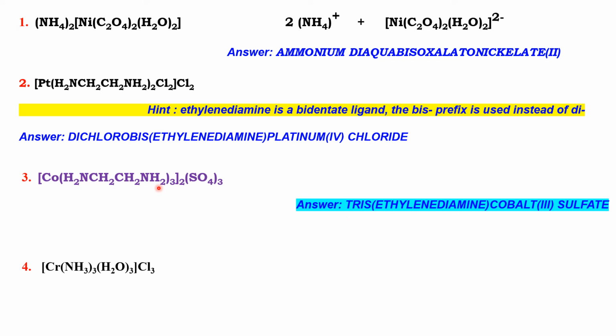So tris, three molecules are there. Tris(ethylenediamine). The central metal atom is cobalt, and the coordination sphere has a positive charge. So we use cobalt(III) sulfate. Here three sulfate ions are there, but we are not saying it. We just say the ionization sphere as sulfate only.